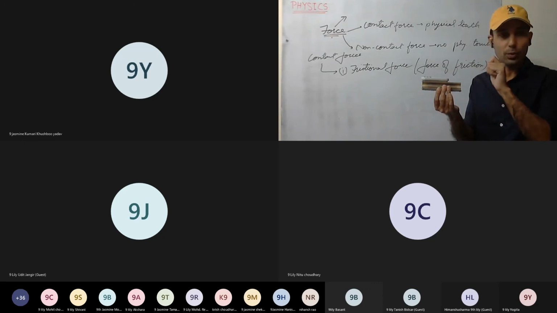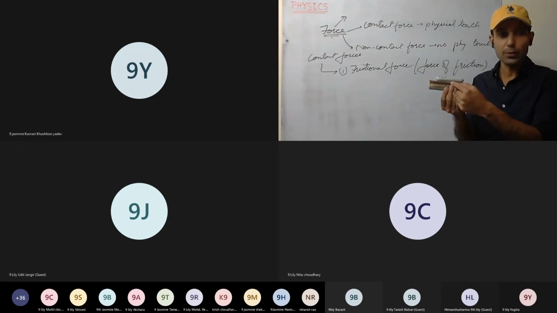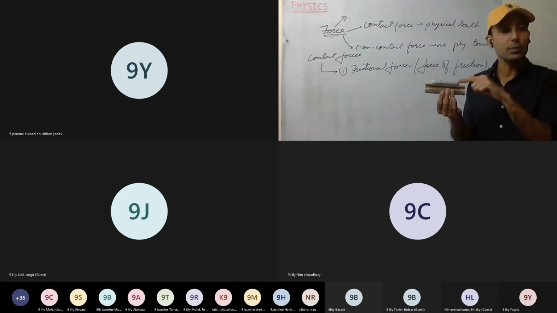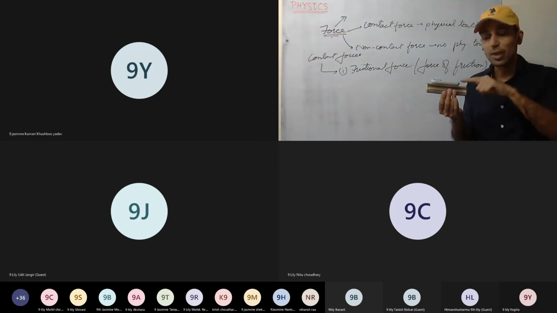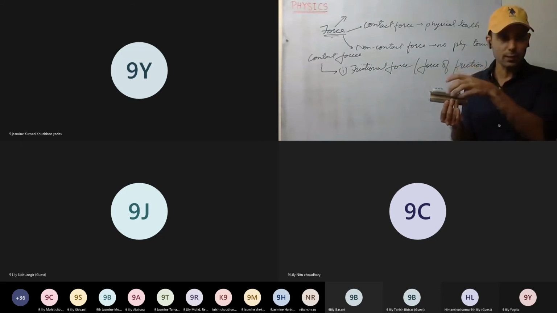As I remove the force, it stops. So see here, as I apply the force, its motion is opposed. If it is more smooth, it can be smoothly moved with little force. If it is a very rough surface, we require more force to push it, to make it move. That means some force is opposing the motion.